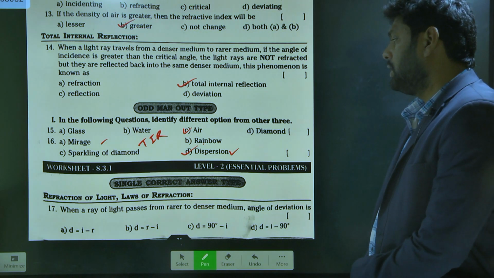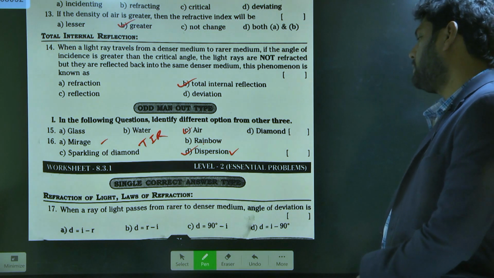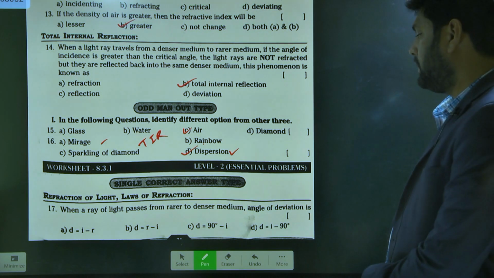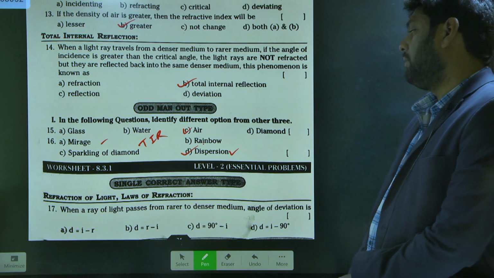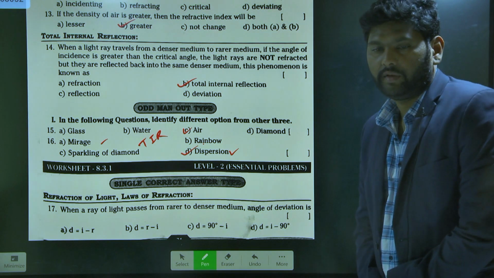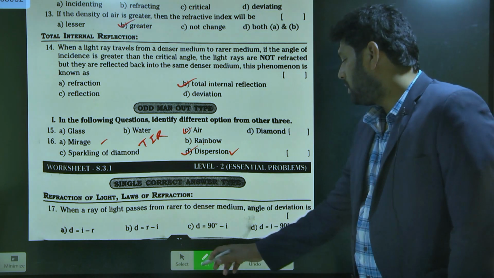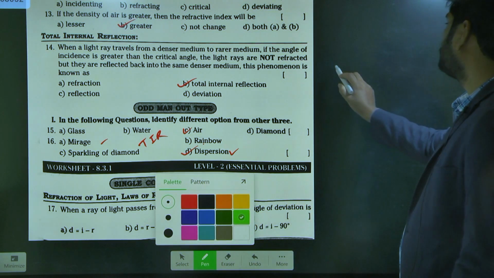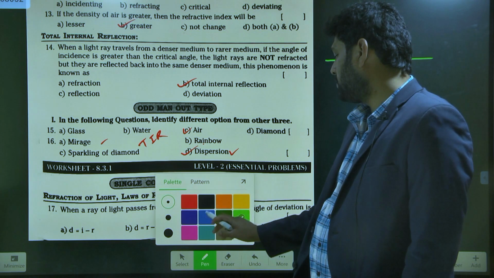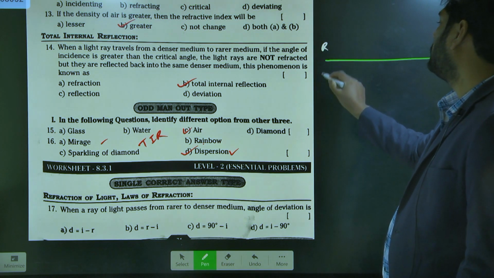So the question is: when a light ray passes from rarer to denser medium, the angle of deviation is? We can do this by using analysis only. Let's take the situation here. This is a light ray traveling from which medium to which medium? The light ray is traveling from rarer medium to denser medium.